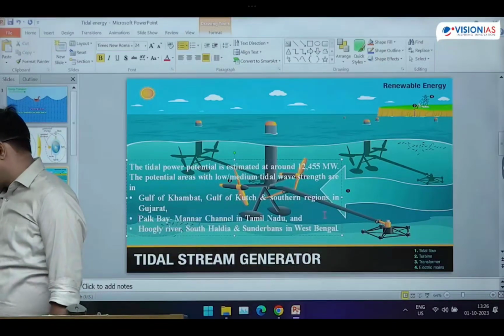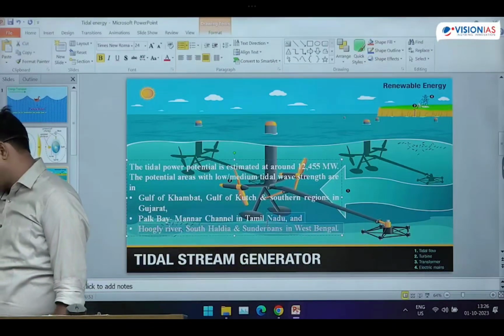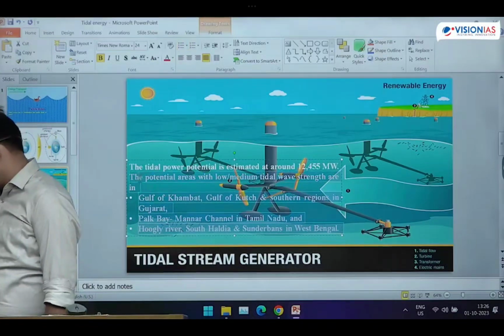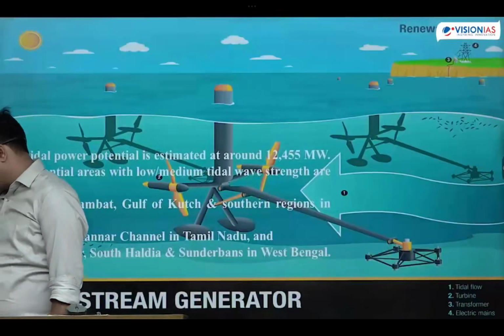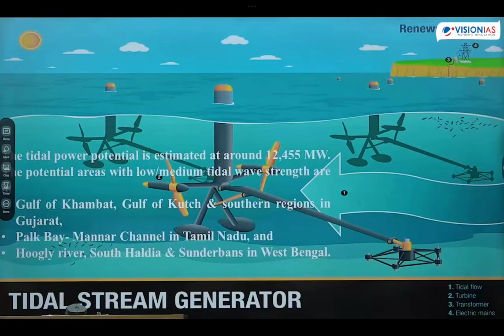Next, first write that, Gulf of Cambay, Gulf of Kutch. Next one is Tamil Nadu: Palk Bay and Mannar Channel. In West Bengal, it is Hooghly River, South Haldia, and Sundarbans. So these are the three areas where tidal energy is concentrated.